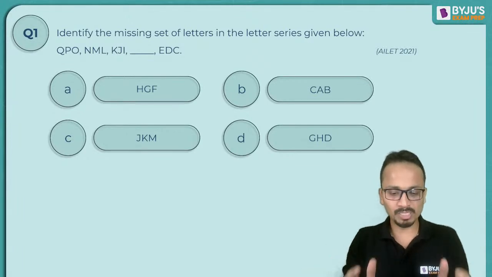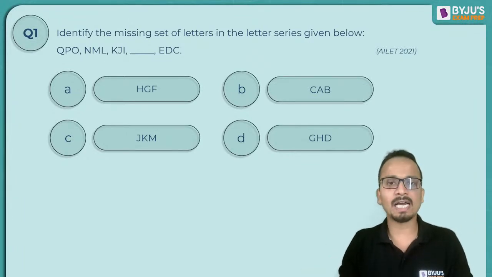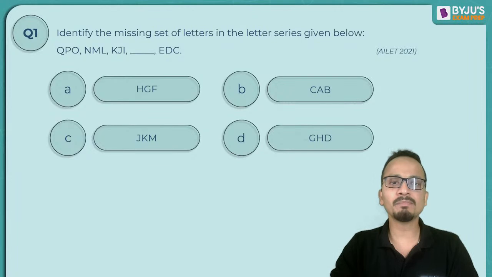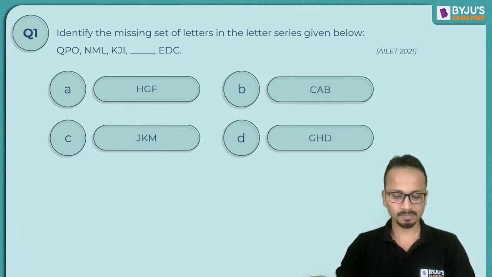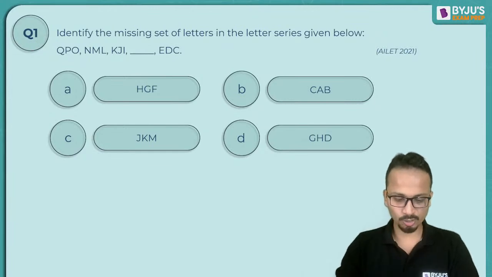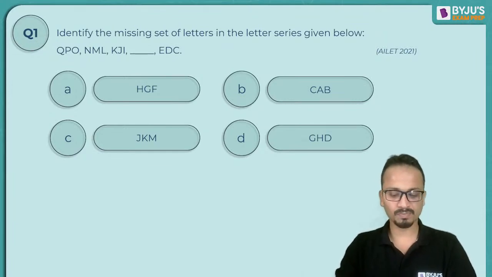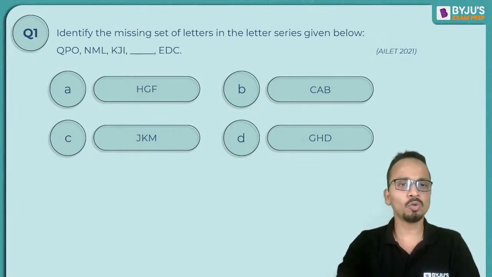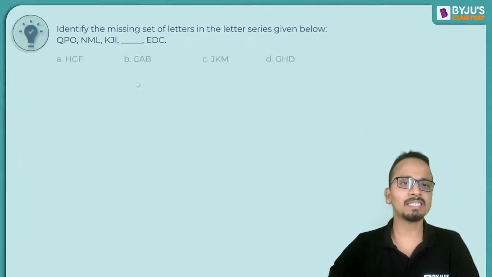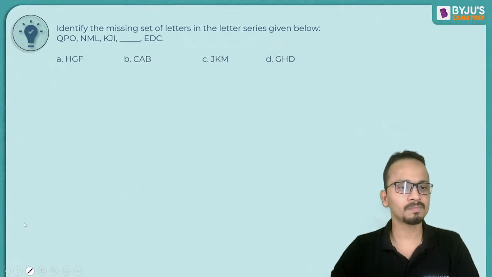All right, now all of you must focus on the first question that is already there on your screen. This question appeared in AILET 2021. Identify the missing set of letters in the letter series given below. All right, Hariom, Kinza, 2 students have given the answer. Akansha, Shivam, nice, wonderful. So an easy question to start with. Let's have a look at the analysis of this one.